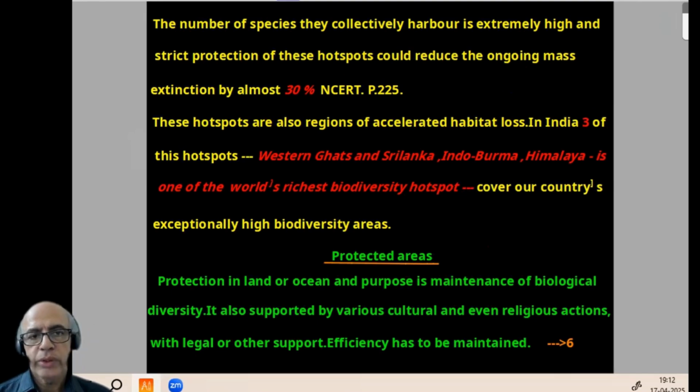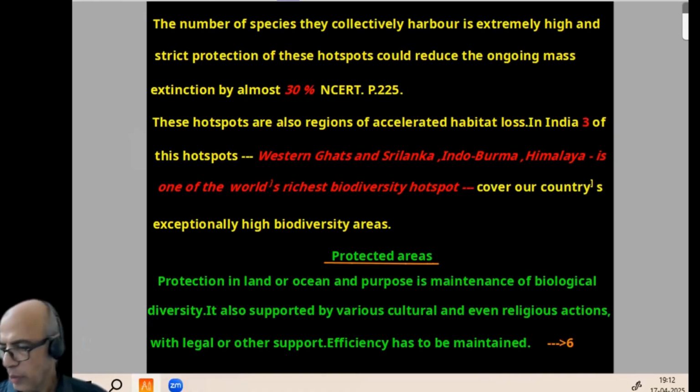These hotspots are also regions of accelerated habitat loss. In India, there are 3 of these important hotspots. NCERT: 1, Western Ghats and Sri Lanka. But remember, it is not nation-wise, that is why Sri Lanka. Second is Indo-Burma, and third is Himalaya. And Himalaya is supposed to be the world's richest biodiversity hotspot, and in totality they cover our country's exceptionally high biodiversity areas.